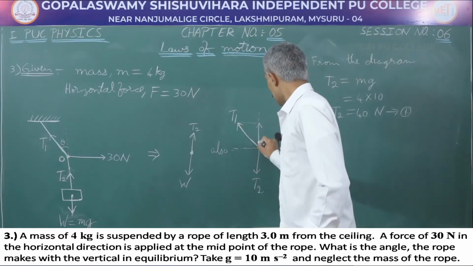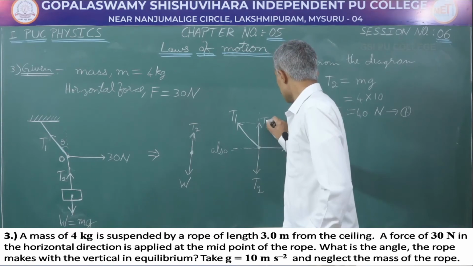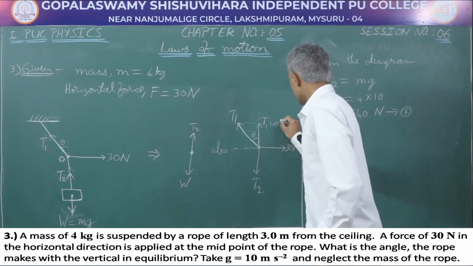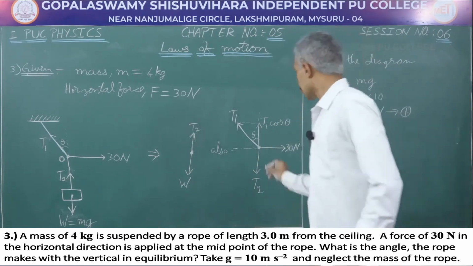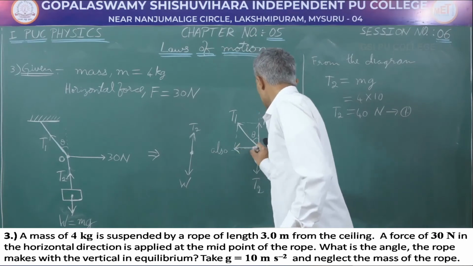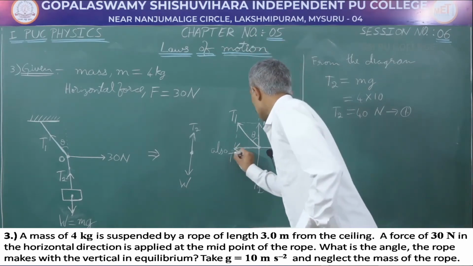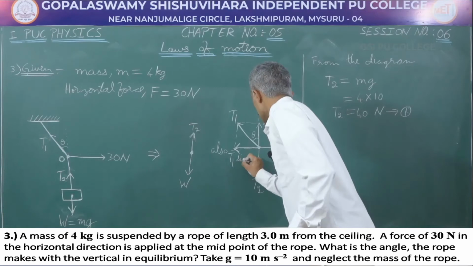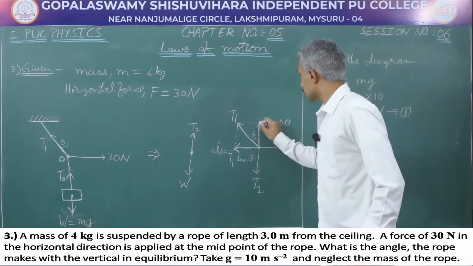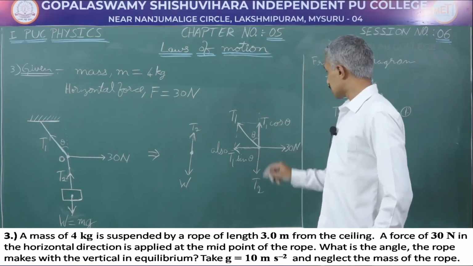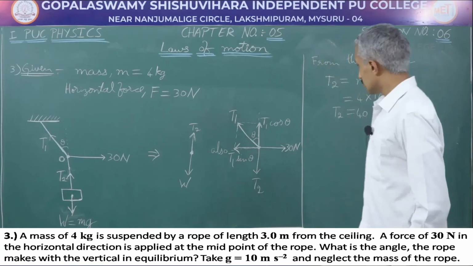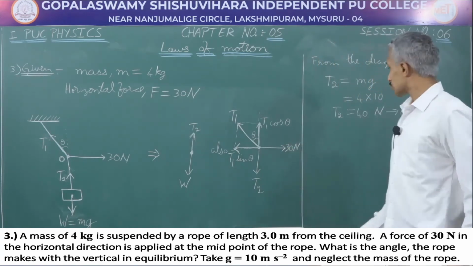T1 along the vertical will give us, if this is theta, then this is T1 cos theta, and along the horizontal this is going to be T1 sin theta. The component attached to theta is going to be cos theta and the other component is going to be the sin theta component. From this diagram we will further solve.